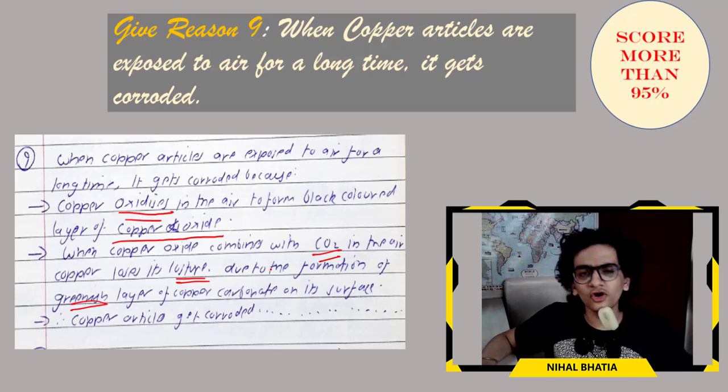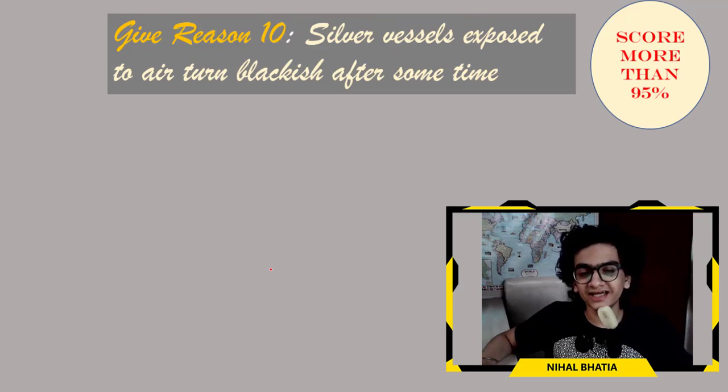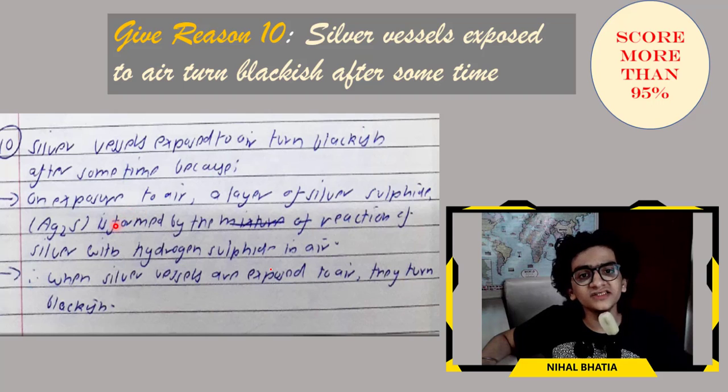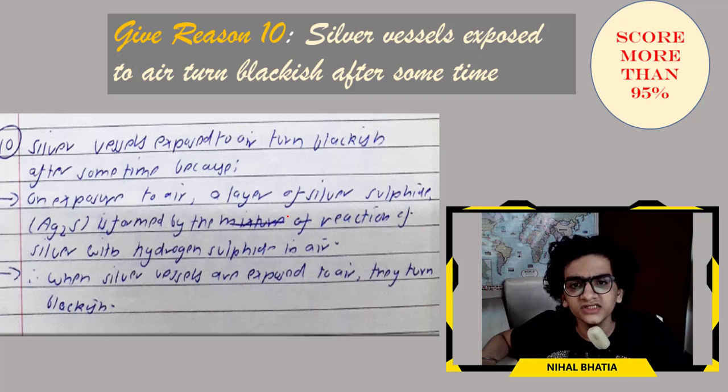This lecture is getting a little longer. Let's go to the last answer. Give reason 10. Silver vessels exposed to air turn blackish after a long time. Silver vessels exposed to air turn blackish after some time because on exposure to air, a layer of silver sulfide, Ag2S, is formed. Ag2S is formed by the reaction of silver with hydrogen sulfide in the air. So when silver vessels are exposed to air, they turn blackish.